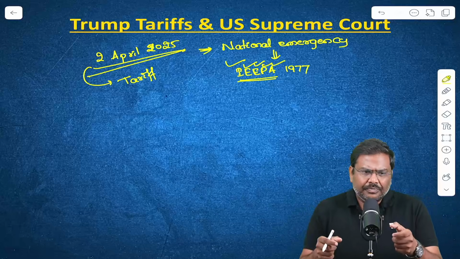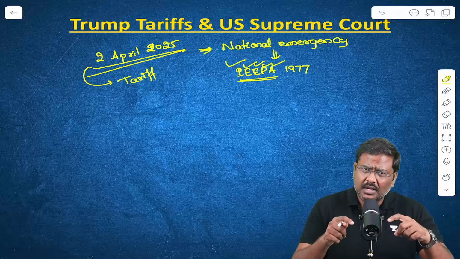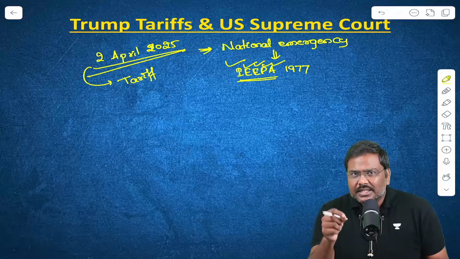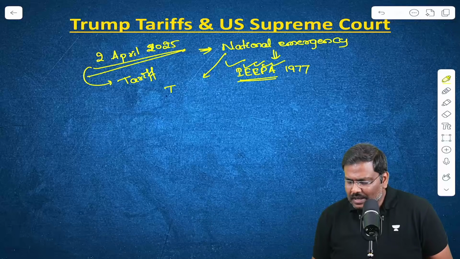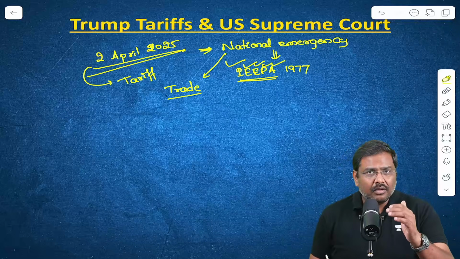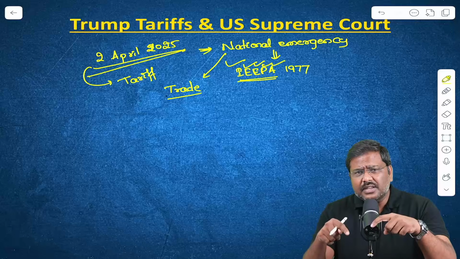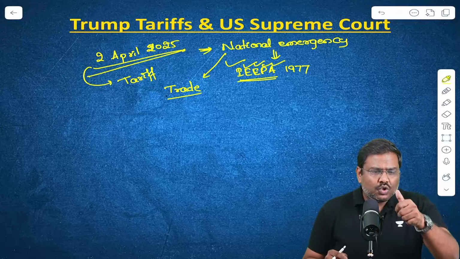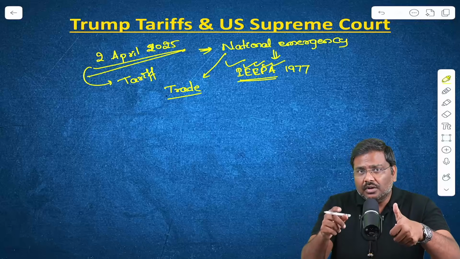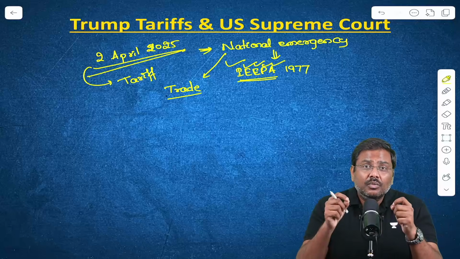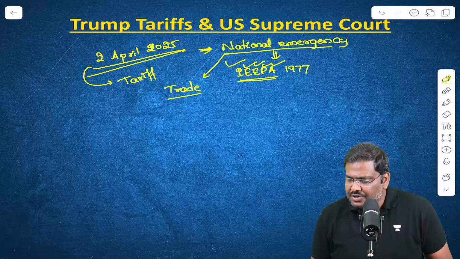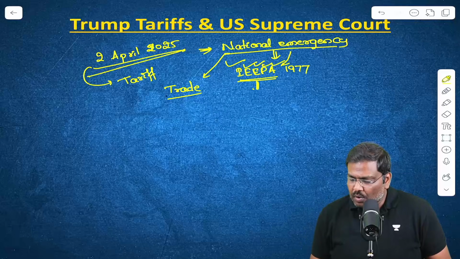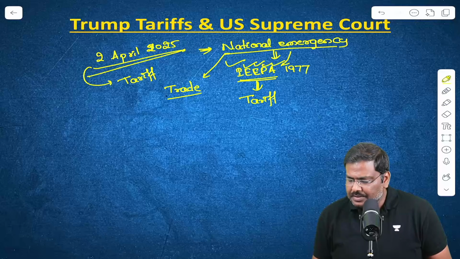So, under this particular law, if there is a national emergency, which was stated by the government of USA, and the USA government stated that this national emergency is on account of the trade that USA is conducting with other countries, and there is a fentanyl crisis which is leading to deaths of multiple citizens of USA. So the trade deficit of USA and the fentanyl deaths were cited as the reasons to announce a national emergency, and the powers under IEEPA were used to impose tariffs on trading partners.